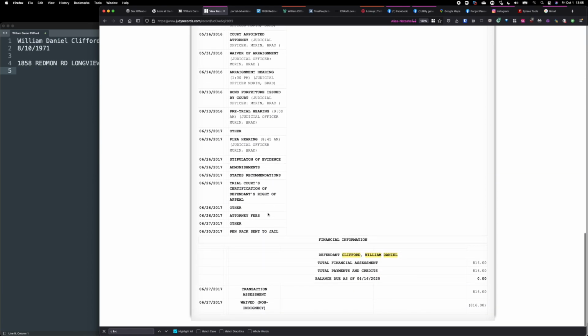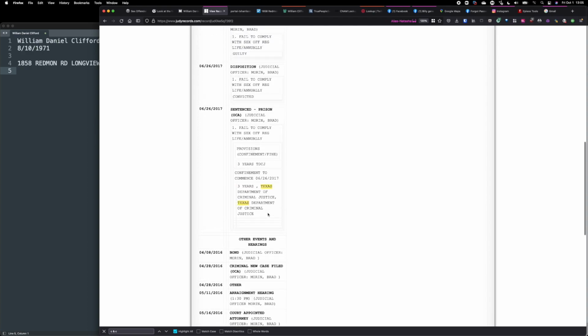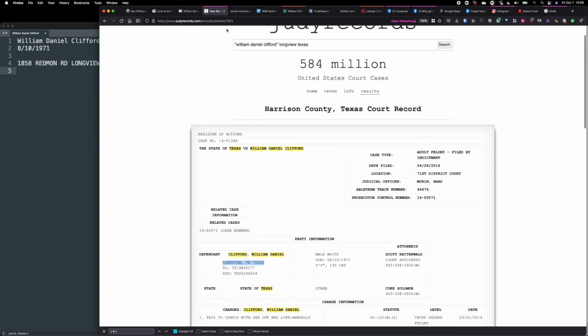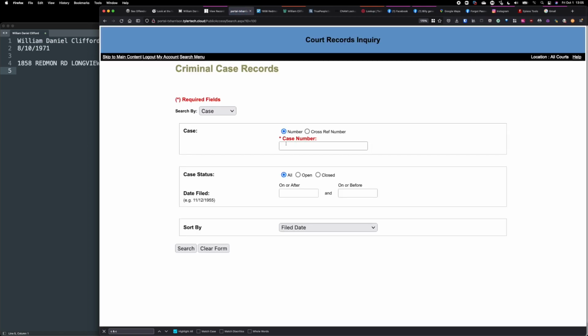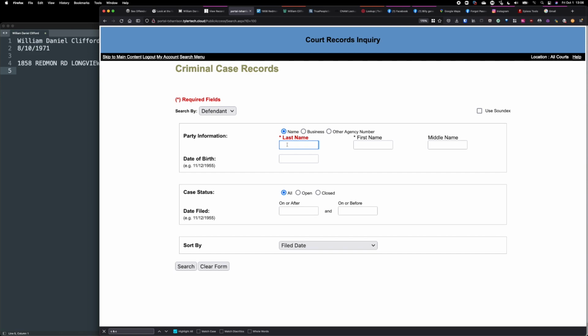If I had time, I would go over all of these things. But now I need to verify this information. So I would go to Harris County's website, which is here. I've preloaded this. Go under criminal record cases and just use their own search criteria to find and dig deeper into this case. So I would go under defendant and what was his name?